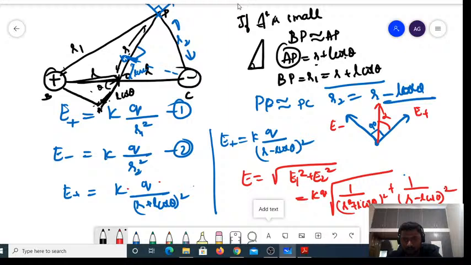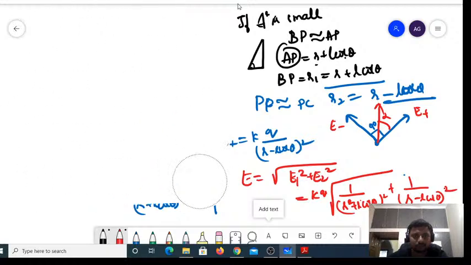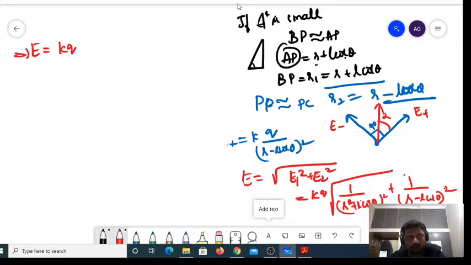R minus L cos theta whole square. If you simplify this, taking this whole as A, if you simplify this one, so what happens? E would be equal to K into Q into square root of, see, R square, I just expand this, R square plus L square cos square theta, right? Next, minus 2 RL cos theta, right?